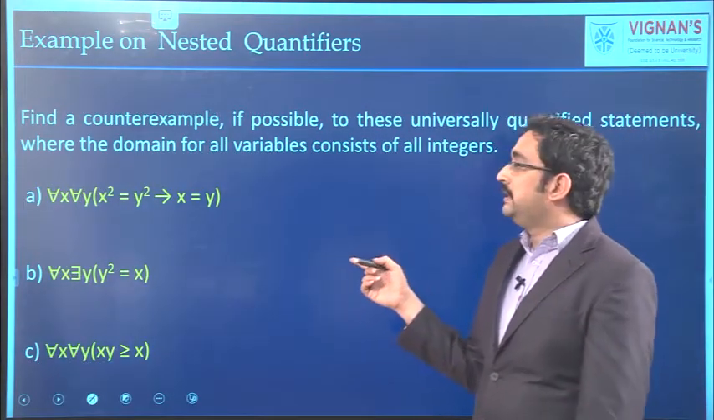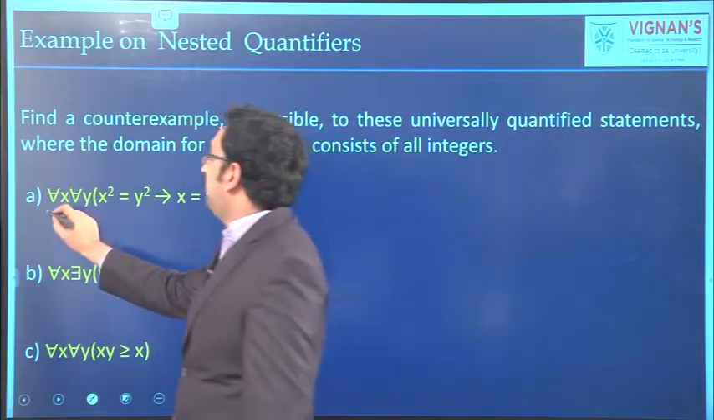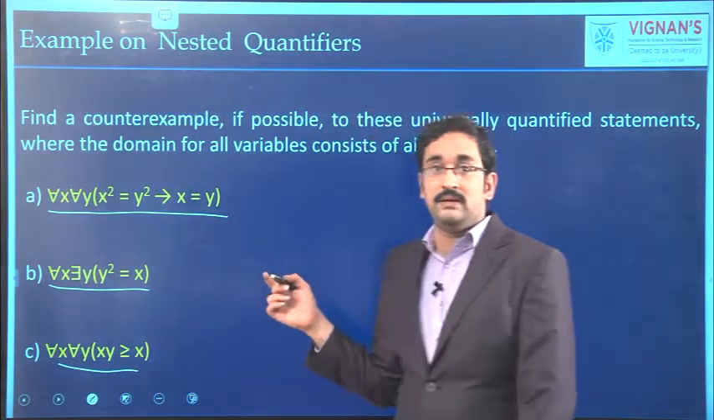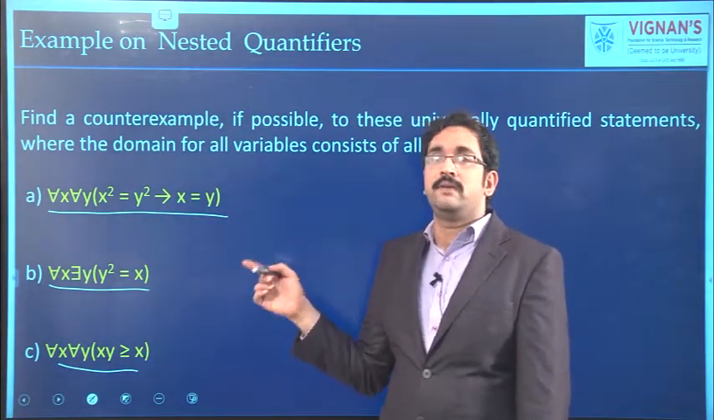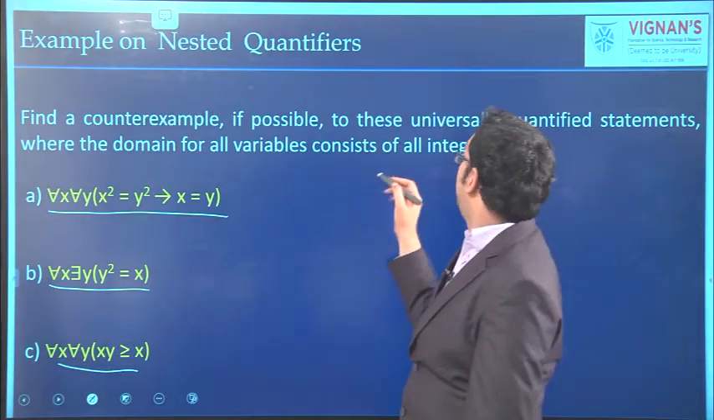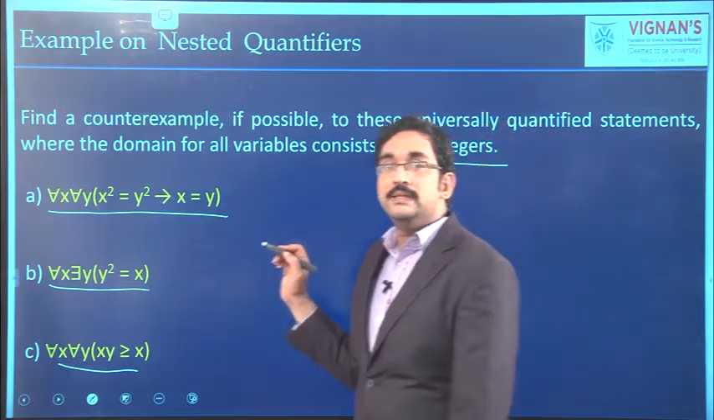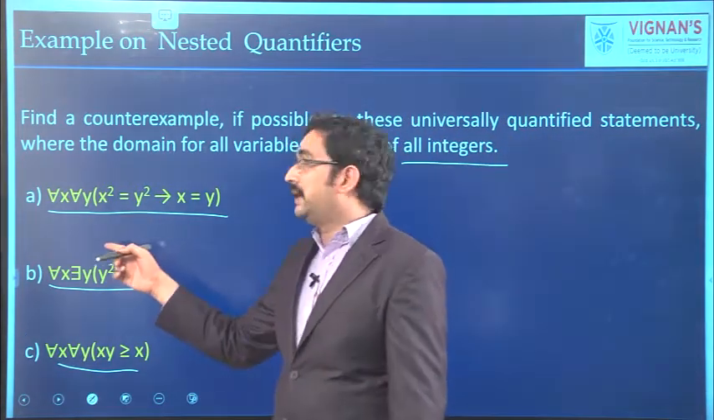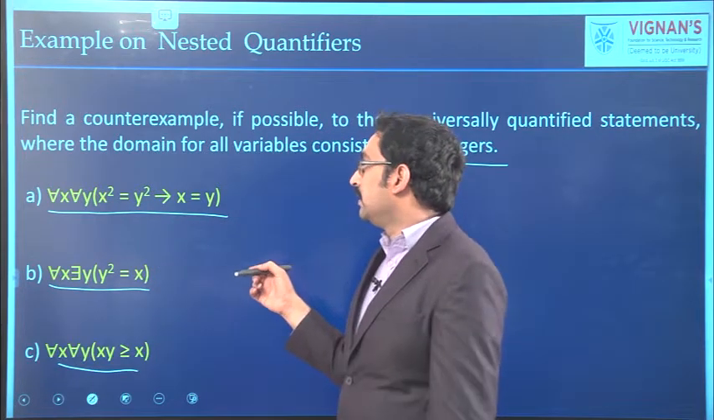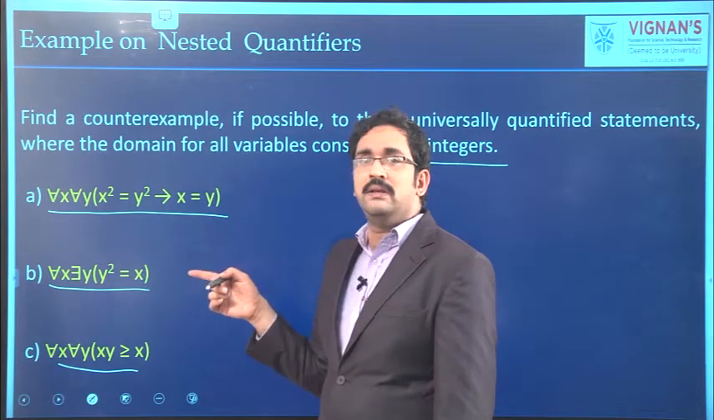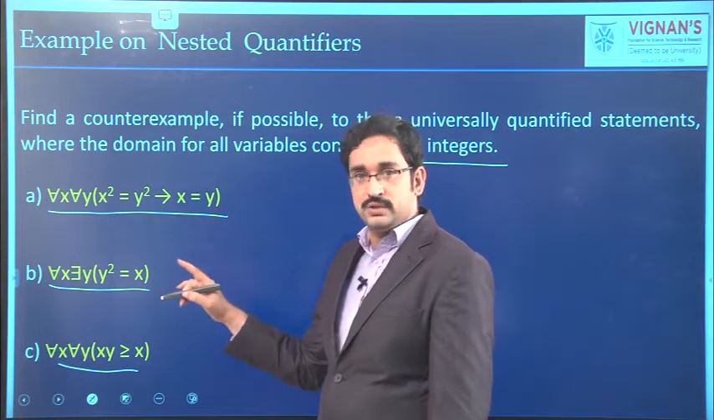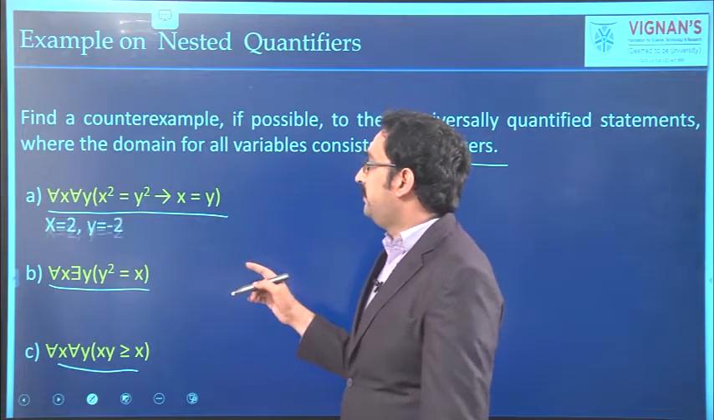One more problem. Here some quantifications are given. You have to find counterexamples for the given statements. A counterexample means we take one element for which the condition fails. Here the domain is all the integers. See the first one: for all x, for all y, x square equal y square implies x equal to y. For example, take x as 1 and y as minus 1. 1 square equals minus 1 square, but 1 is not equal to minus 1. So, it fails.